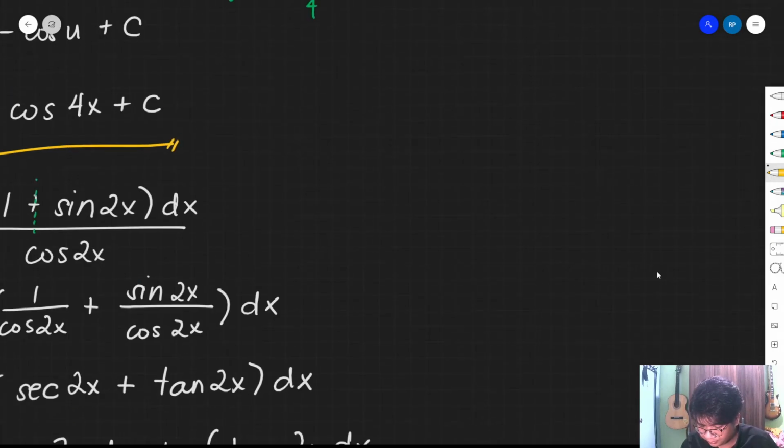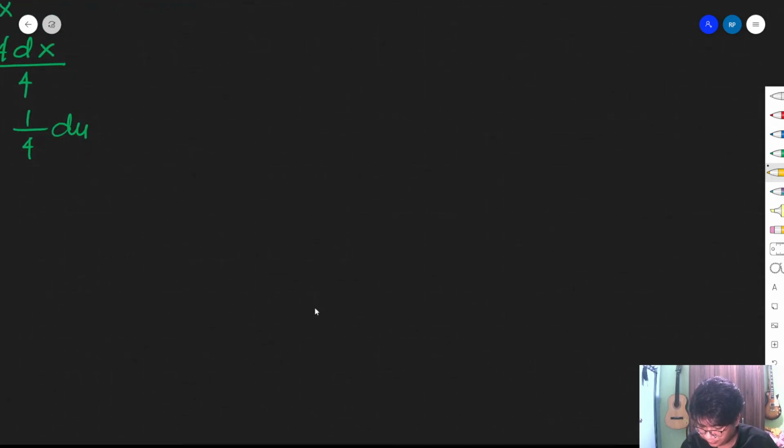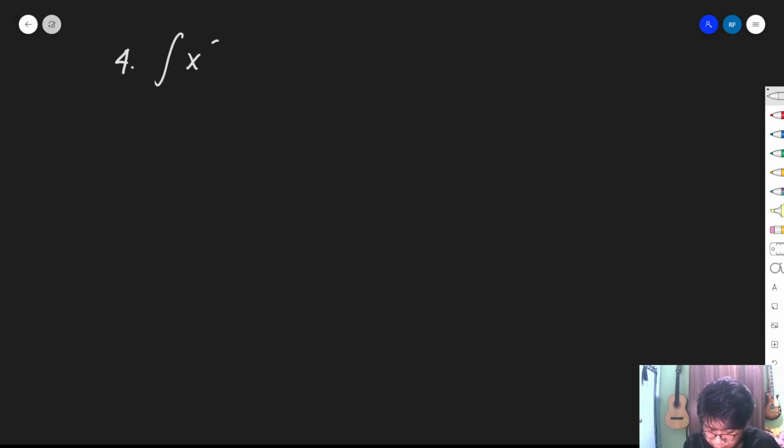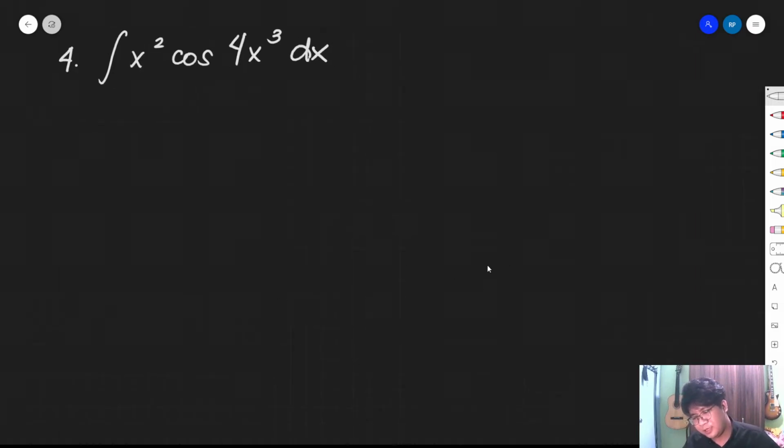Ayan. So example number 4 tayo. So for number 4, we have the integral of x squared cosine 4x cubed dx. Okay? So, this is our given integral. Okay? So, what we will do is, identify muna natin ano ba yung u. Diba? Okay? So, we have here, kung mapapansin niyo, no?